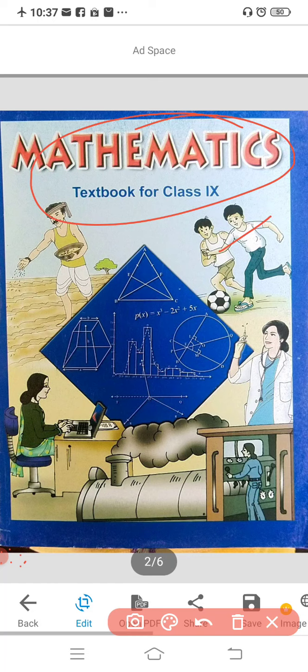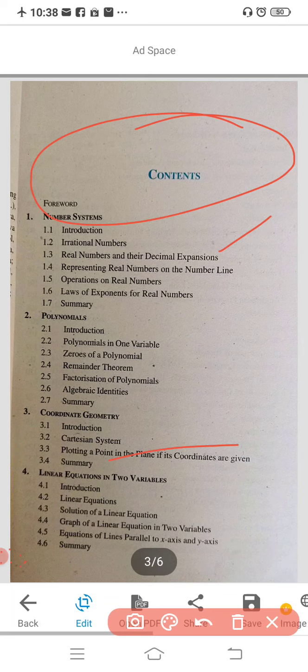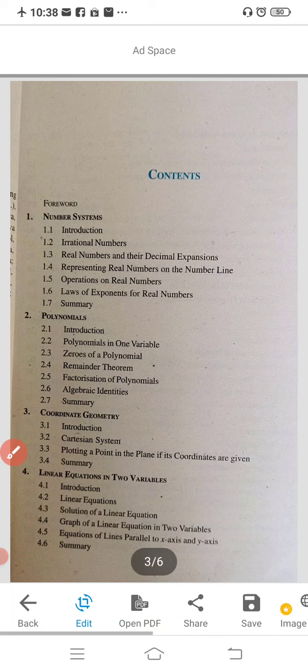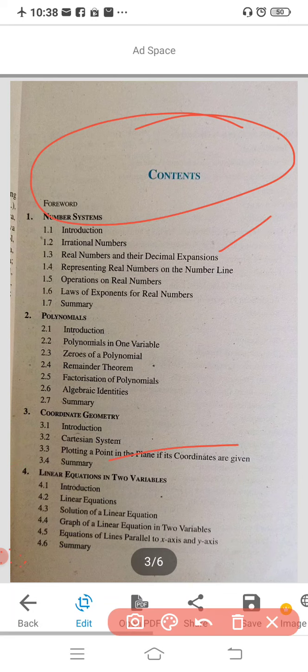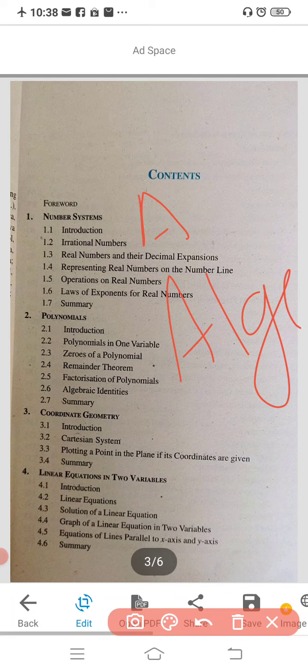In this textbook, you are going to study the first chapter, that is Number System, and the second chapter, Polynomials. The number system is the arithmetic part. Next, polynomials is the algebraic part. Coordinate geometry is the geometry part.